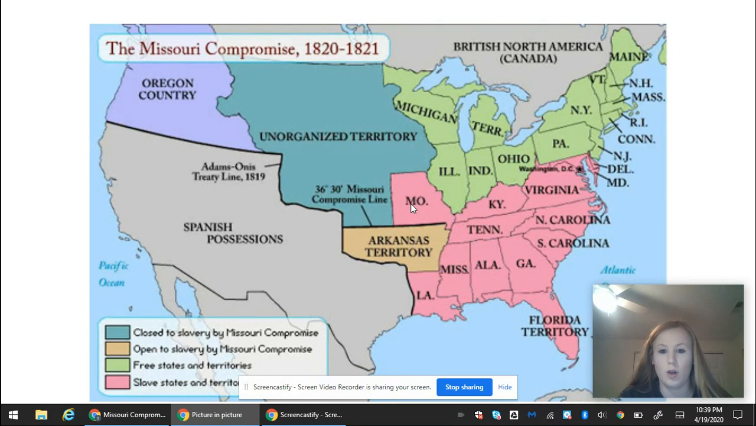Henry Clay was the one that proposed it. You had Missouri entering as a slave state, Maine entering as a free state, which balanced the Senate to allow them to vote either way. And then you had the Missouri Compromise line, which meant anything south, slave, anything north is free.